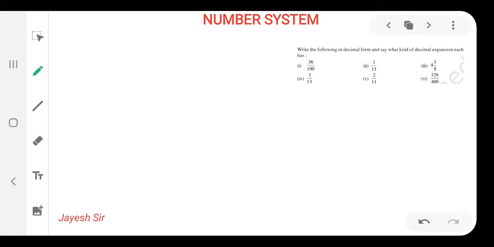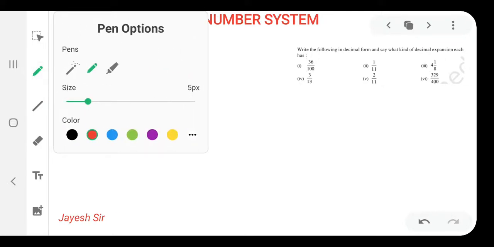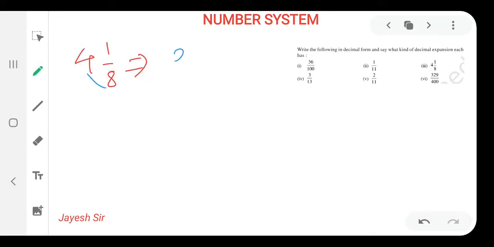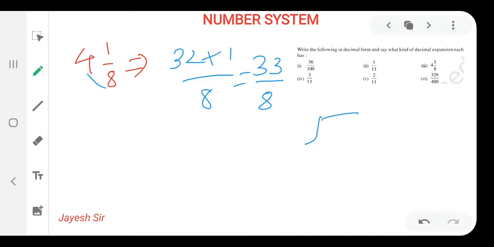Yes, so our third sum is 4 1 by 8. That is in mixed fraction, so we'll convert mixed fraction into improper fraction. First thing what we'll do, friends, we'll multiply 4 into 8. 4 8s are 32 plus 1 upon 8. That means 33 upon 8. Now by the division method also we can find, that would be easier for all of you.